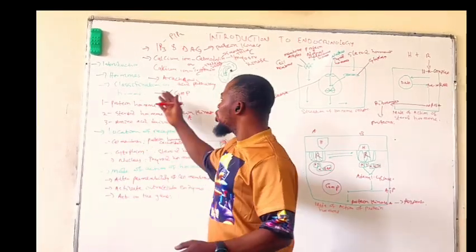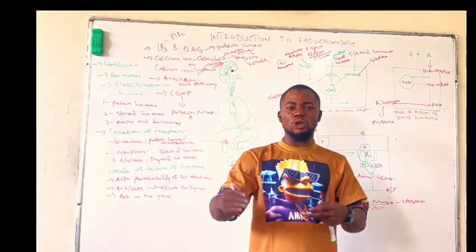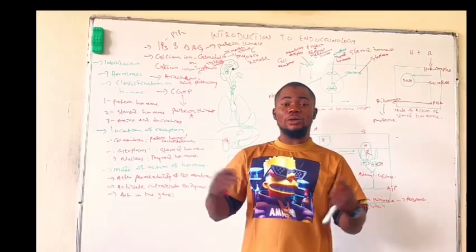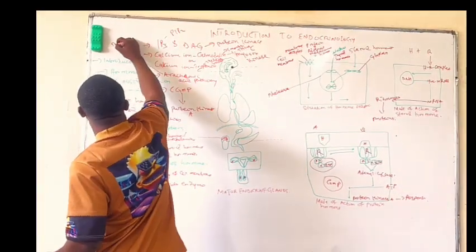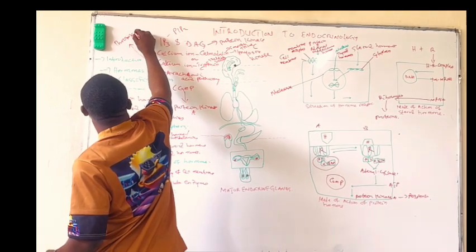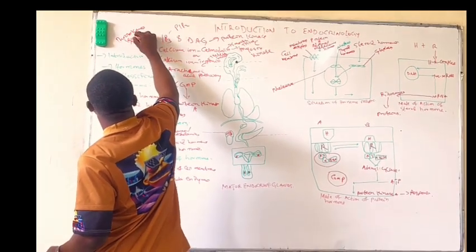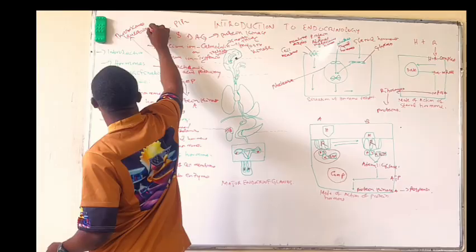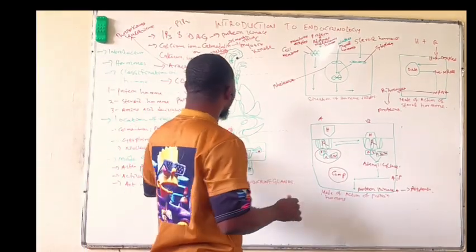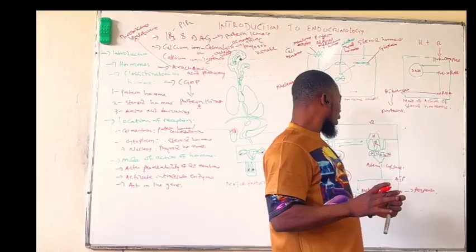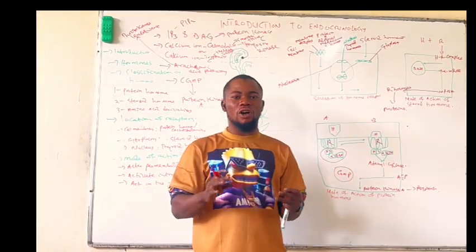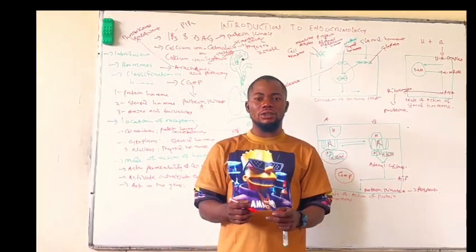Now, this arachidonic acid will then activate another enzyme which will lead to the production of certain substances. It is here that you can have things like thromboxanes, leukotrienes, etc. So this is the mechanism through which hormones carry out their action on the target cells.